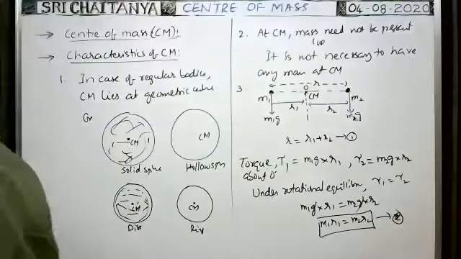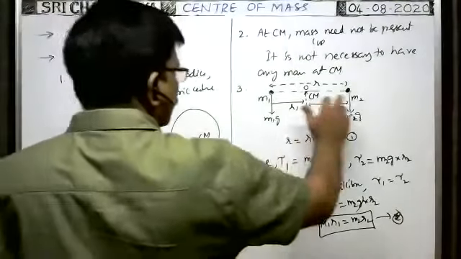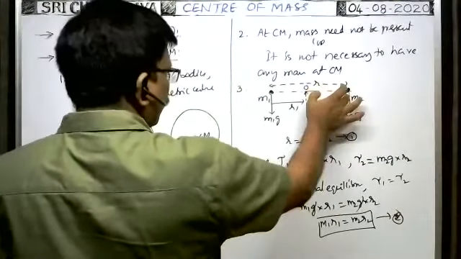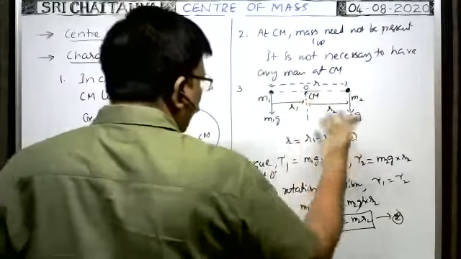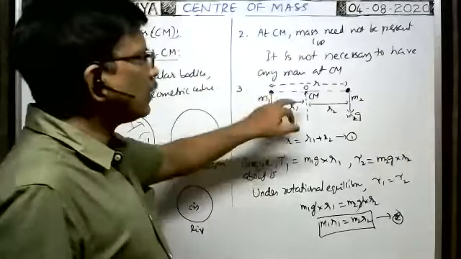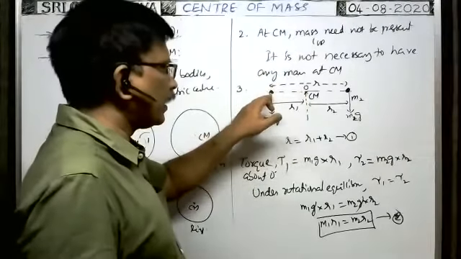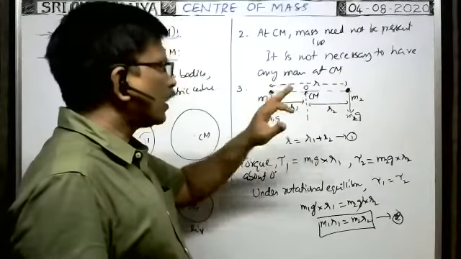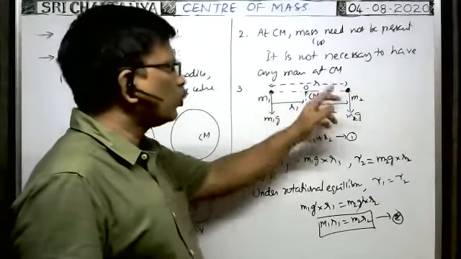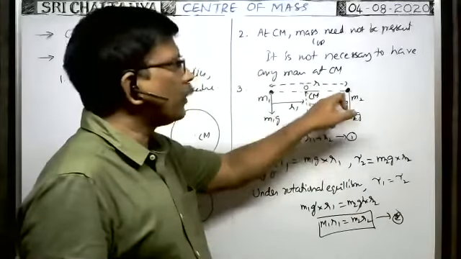Now from this, we are given just masses m1 and m2 and the distance between the two particles, R, is given. Then what is the r1 value or what is the r2 value? What is the distance of the center of mass from the first particle? And what is the distance of the center of mass of the system of two particles relative to the second particle?